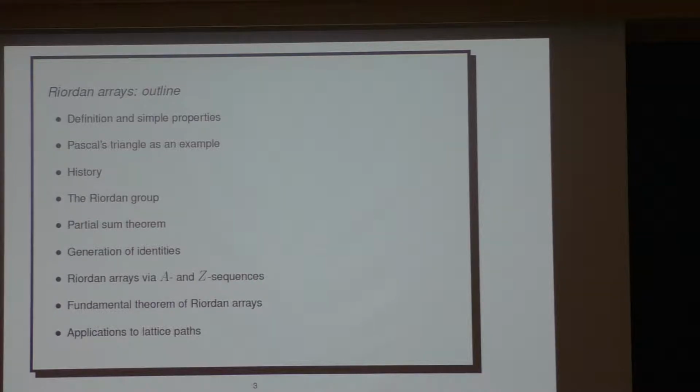So in the talk today, I'll tell you what a Riordan array is and talk about some of the simplest properties. We are already very familiar with one example of a Riordan array, which is Pascal's triangle. Then I'll look at the brief history of Riordan arrays. They've been around since around 1990. I'll briefly mention the Riordan group. Just out of interest, there's a group structure to these arrays. I won't use that later.